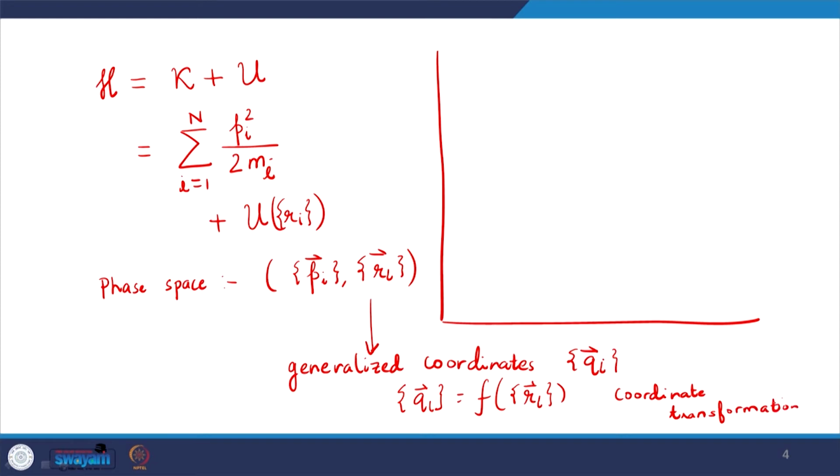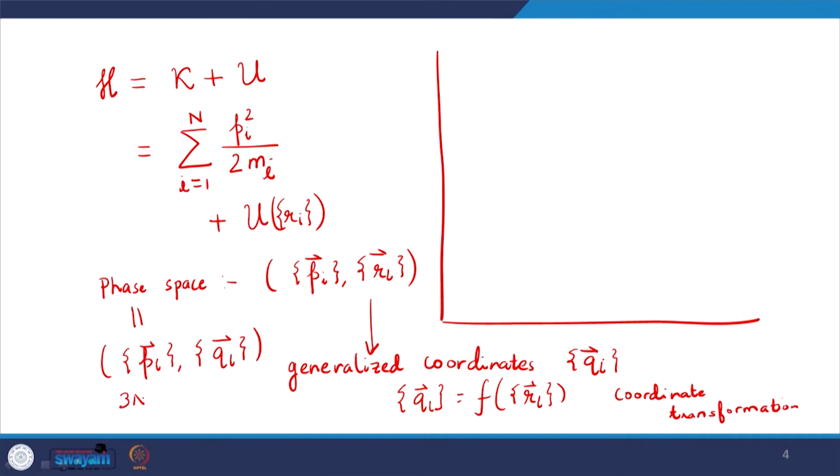So, let me therefore represent the phase space in general as something like the momenta and the generalized coordinates. H is going to be a function of these variables, and how many are there? For n particles we have n momenta values and n coordinate values. Each individual momentum, that is the momentum of every particle, will have 3 components in 3-dimensional space. So in total we will have 3n momenta and 3n coordinates, which give me 6n variables.